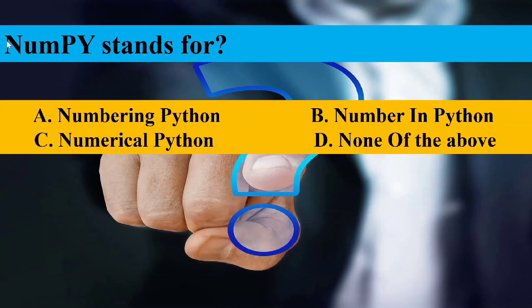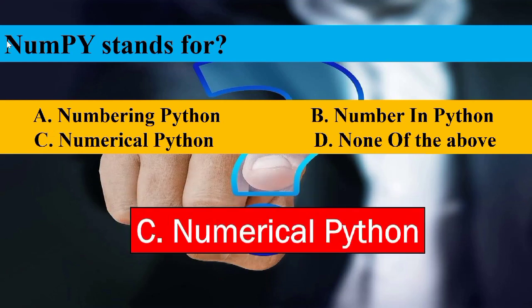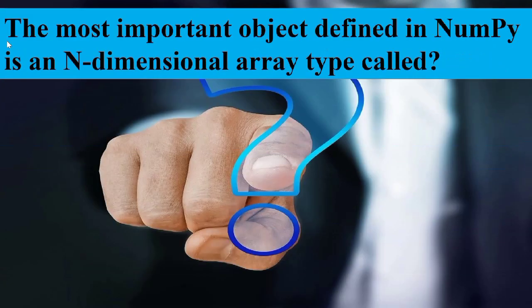NumPy stands for: numbering Python, numerical Python, none of the above. We all know that NumPy stands for numerical Python, so option C, numerical Python, is the answer.